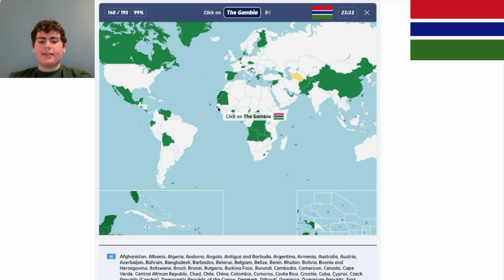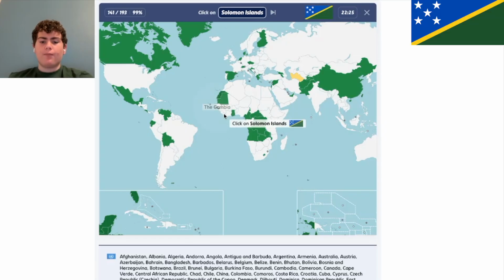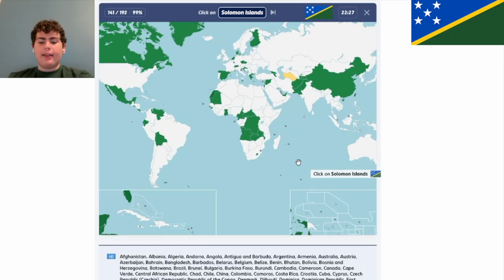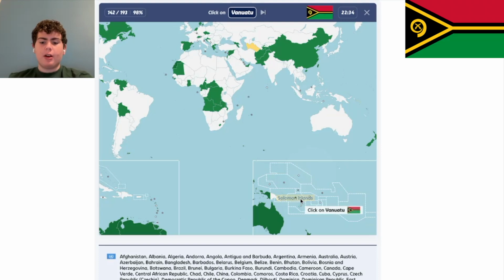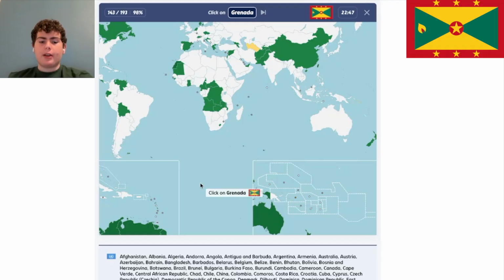The Gambia is inside of Senegal, and it's on the river Gambia. So it's right there. The Solomon Islands are somewhere in this clump. Pretty sure it's these ones. That's the Marshall Islands. Are these the Solomon Islands? Okay, there we go. We got the Solomon Islands. Let's go. Vanuatu. I'm sorry that my geography down here is not better. It probably should be, but I just haven't done this in a little bit. Vanuatu's right there. Okay, great.